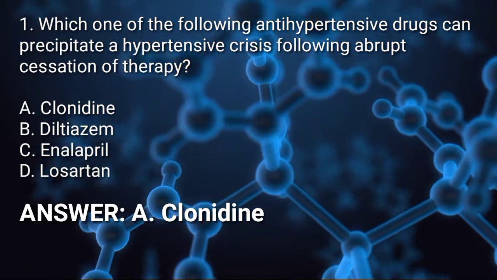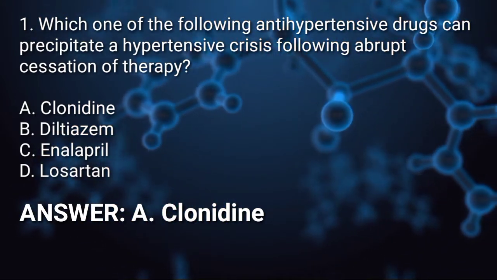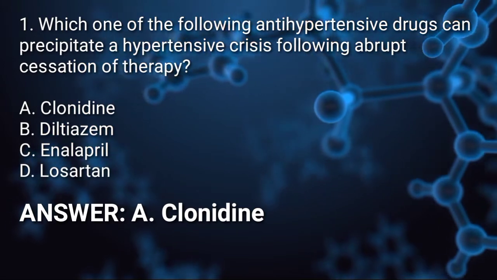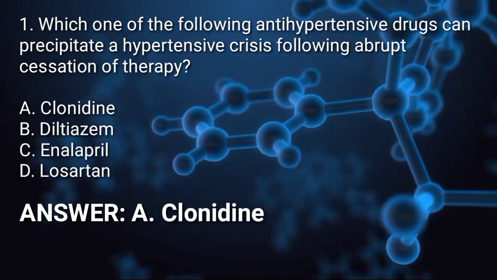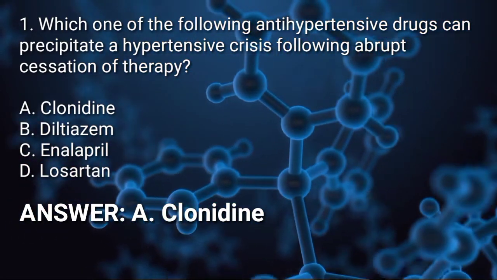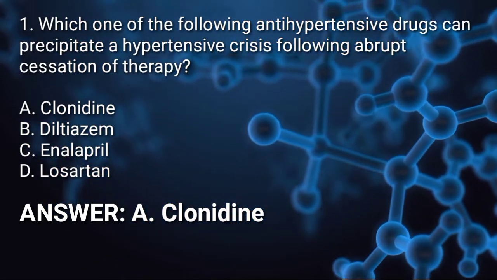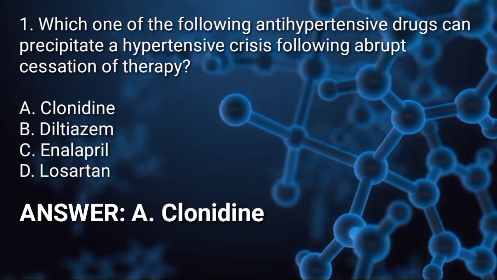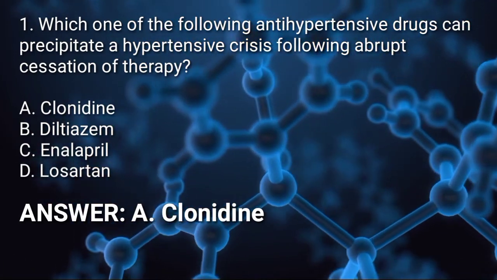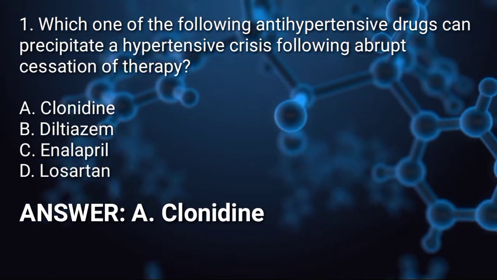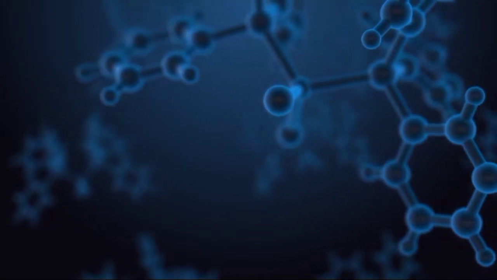Answer: A. Clonidine. Increased sympathetic nervous system activity occurs if clonidine therapy is abruptly stopped after prolonged administration. Uncontrolled elevation in blood pressure can occur. Patients should be slowly weaned from clonidine, while other antihypertensive medications are initiated. The other drugs on the list do not produce this phenomenon.